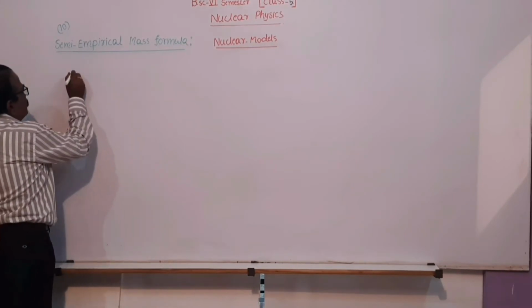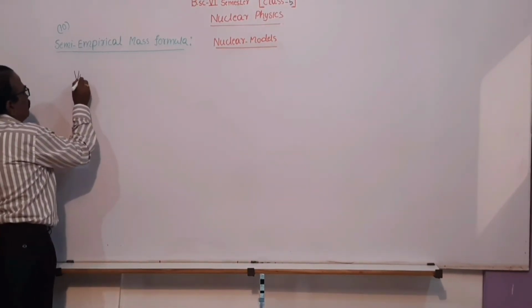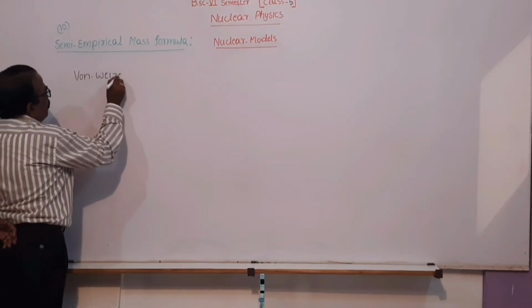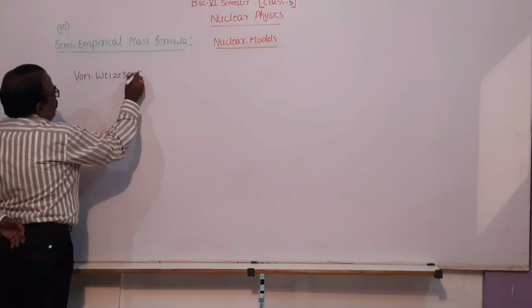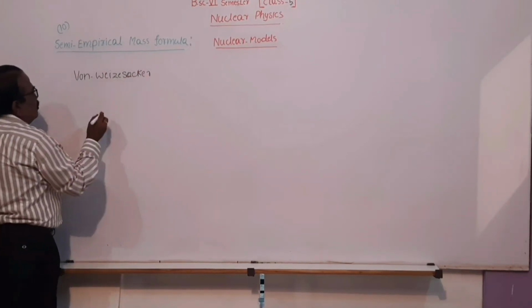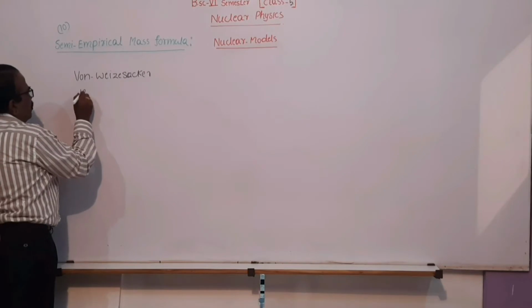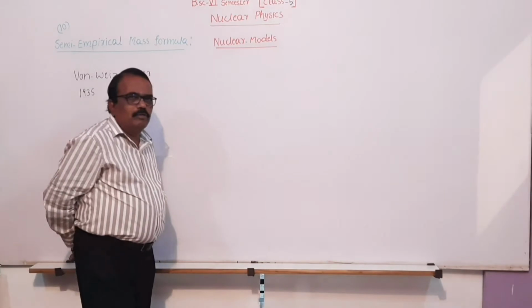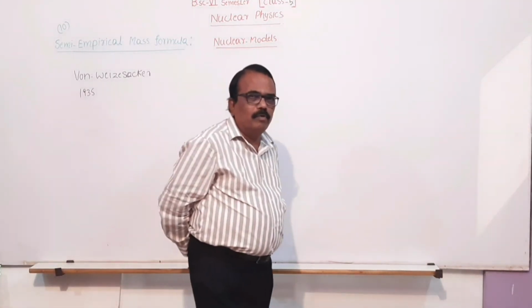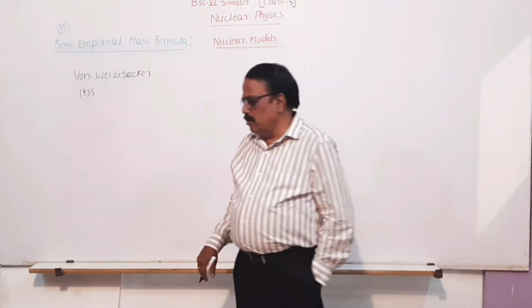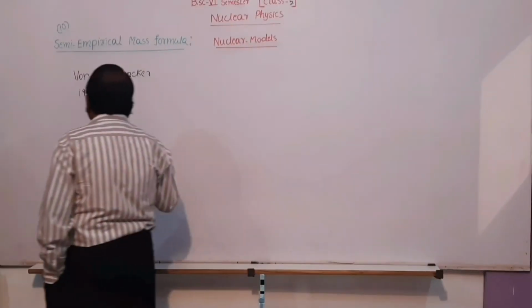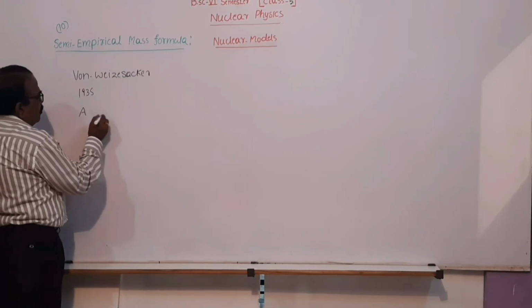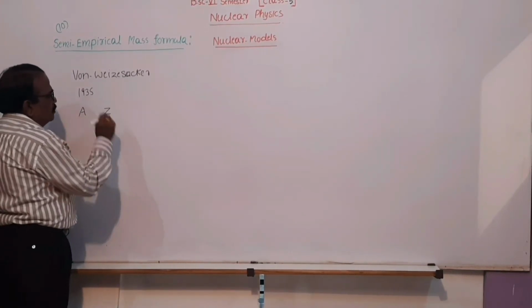The scientist Von Weizsäcker in 1935 proposed this semi-empirical mass formula for a nucleus of mass number A, atomic number Z.